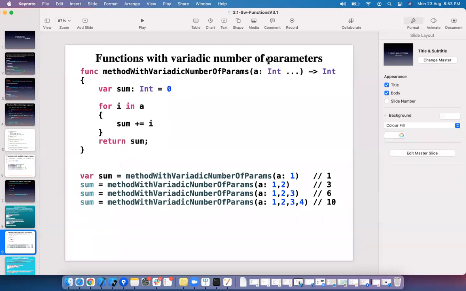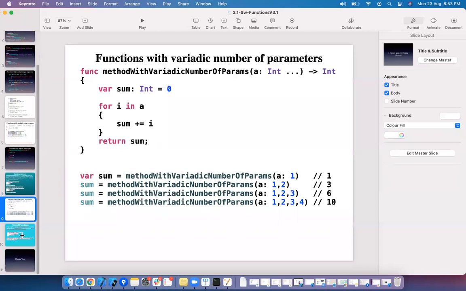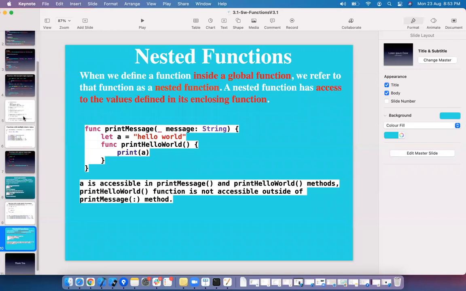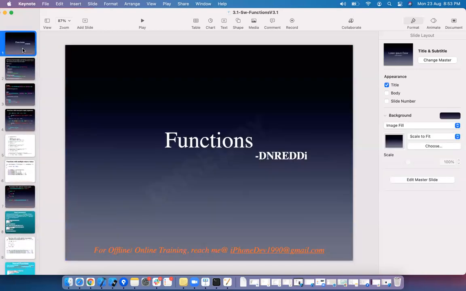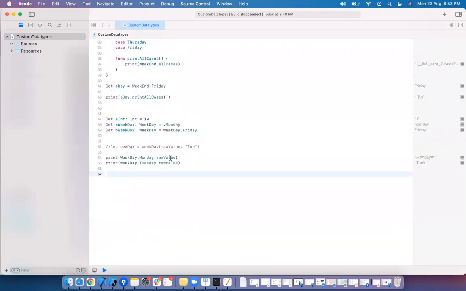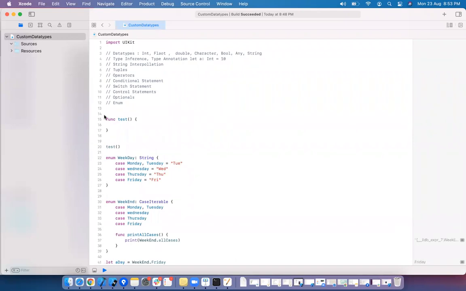Functions with a variable number of parameters. I will list down all these things and explain them to you in detail. Nested functions. These are the various functions we have. Okay, let me take it to the practical and just clear it.